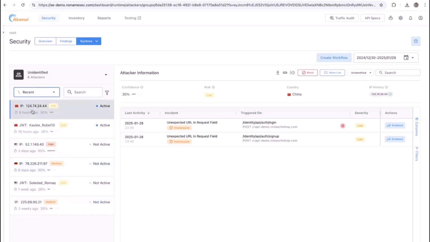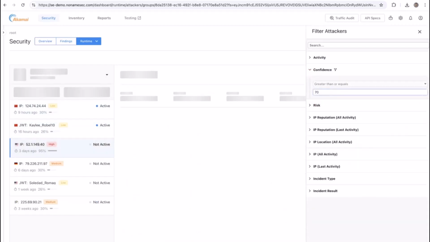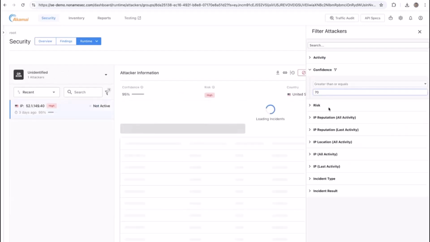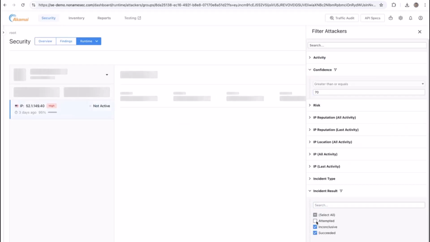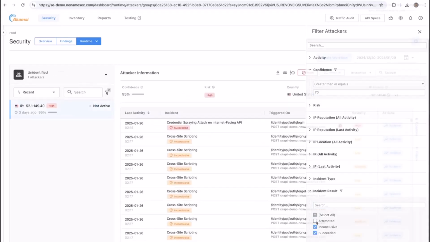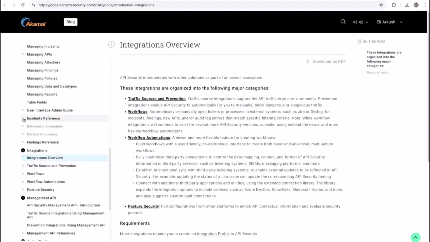We can see what kind of incidents were triggered. What is the confidence score? In this one, the confidence score is very high. We can use some filters and say, we want the confidence score to be 70 or higher. Or we want incident result not to be attempted. We want to see successful attacks on the platform.